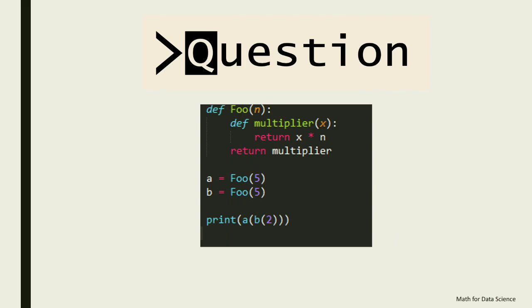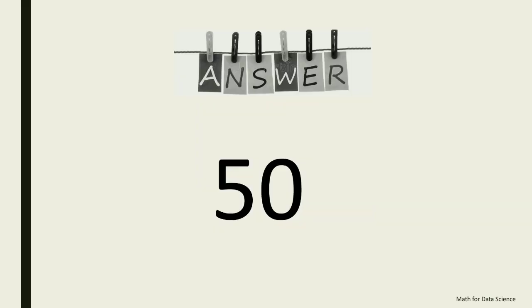This is the first question of the basic functions in Python. Your time starts now. I think this is enough time. The answer is 50. I think all of you, or at least 99% of you, have the answer of 50. If you didn't get the answer 50, no problem. Just brush up your skills and play the quiz again. You'll get full marks. Let's move on.